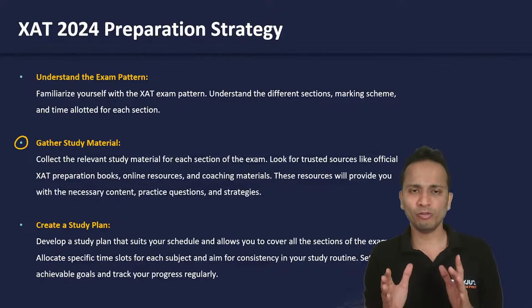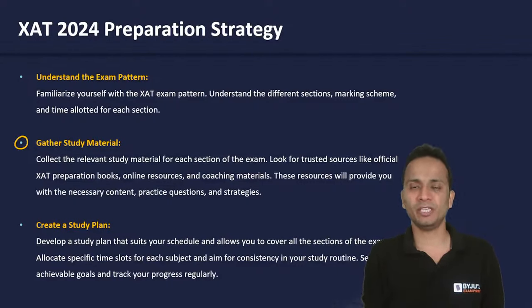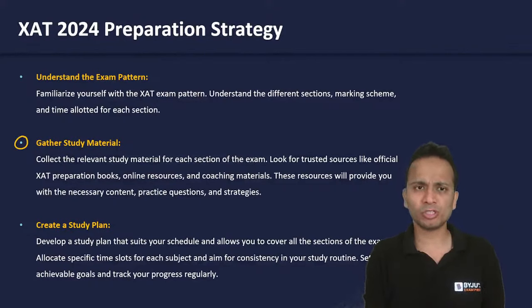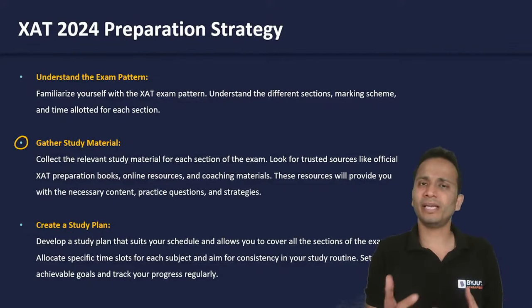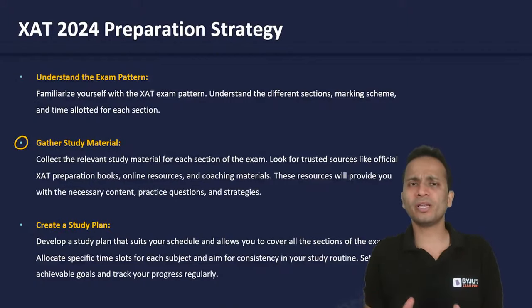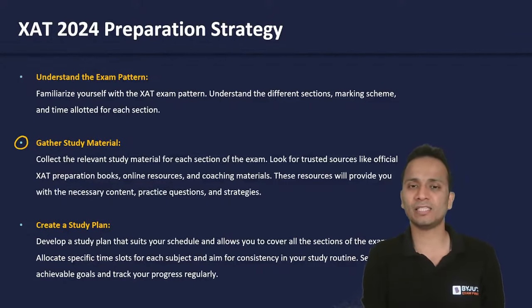So you will have to look for specific relevant study material. Go for some official XAT preparation books that you can get online, or hard copies are available at book stores, or you can trust any of the national level coaching institutes. We at BYJU'S have different sessions for that examination.